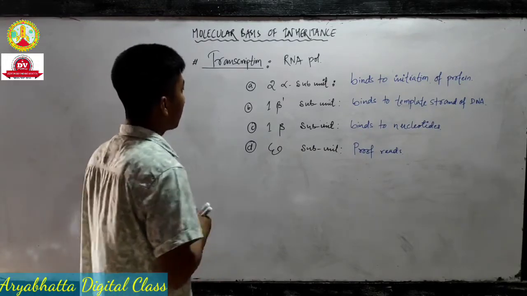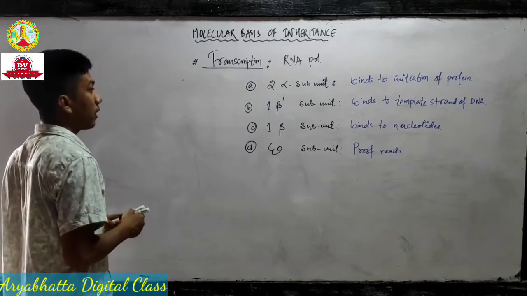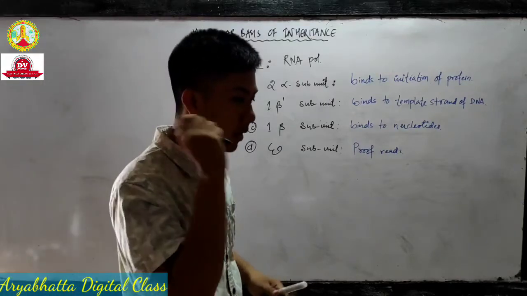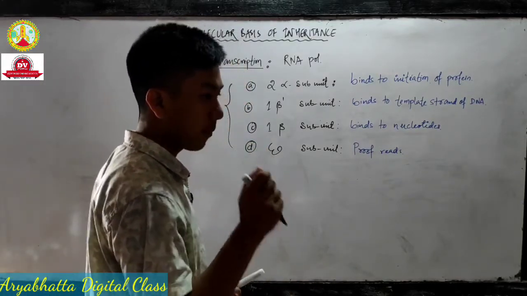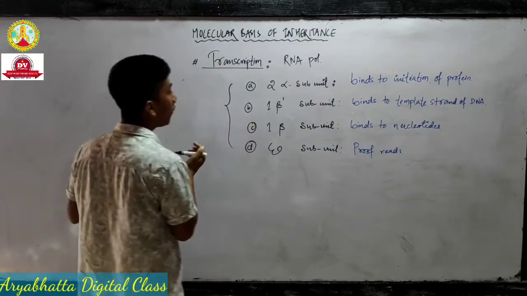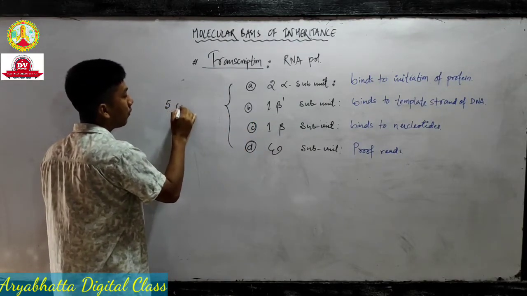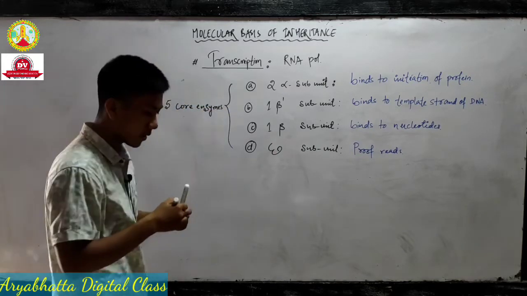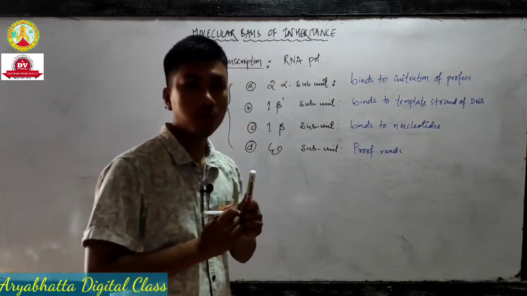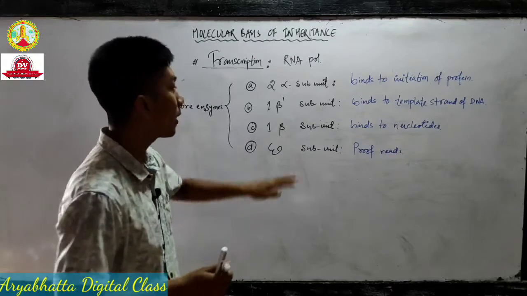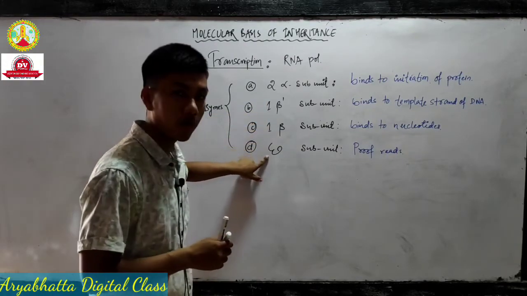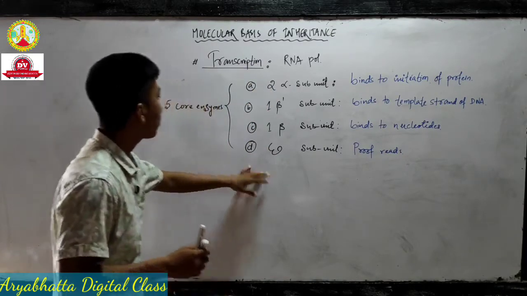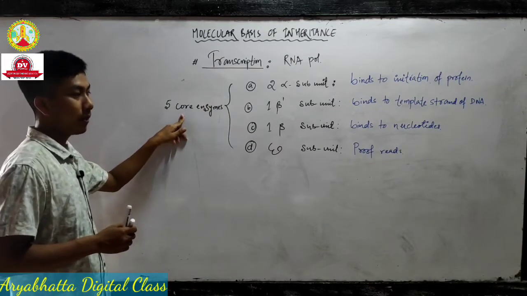All right. So all those subunits we call the core enzyme. So the RNA polymerase enzyme contains core enzyme. How many? There are 5 in number. Remember this. The RNA polymerase enzyme, apart from RNA polymerase 1, 2 and 3, also contains many subunits like 2 alpha subunit, 1 beta dash, 1 beta and epsilon naught subunit. All those subunits are also called core enzyme, and there are 5 in number.